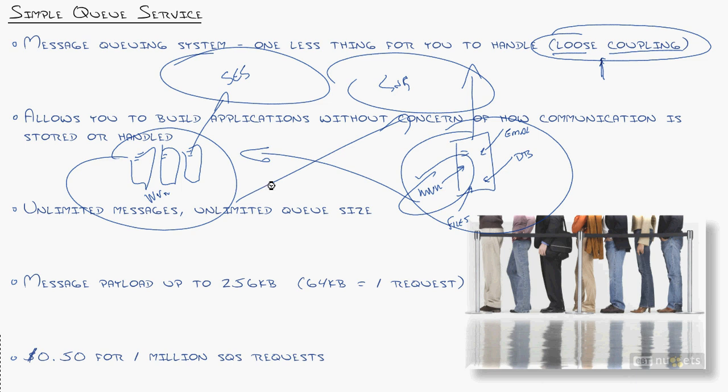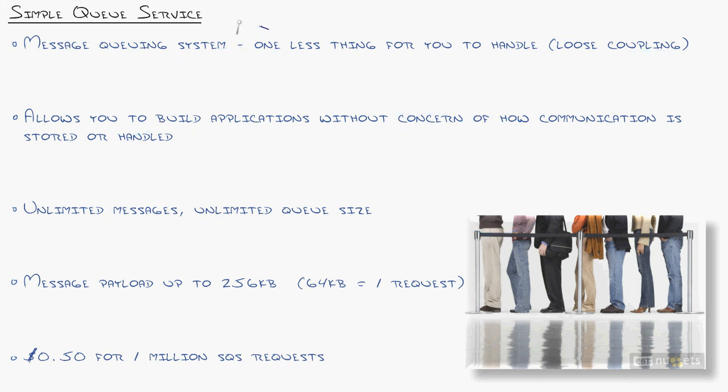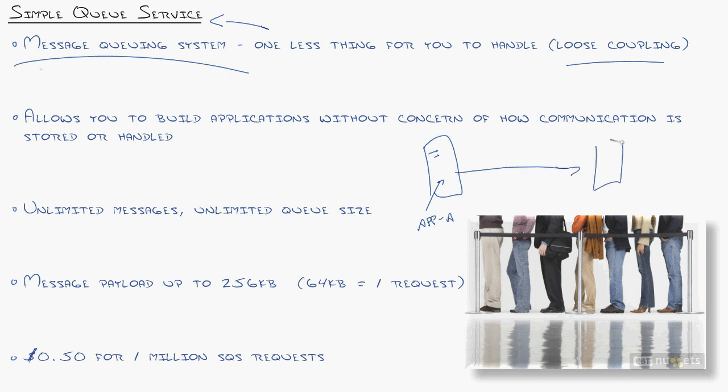That's the whole power behind Amazon Web Services: they've put the time and effort to build these services to be redundant, to be scalable, to do all this kind of stuff. That's the concept of loose coupling. Okay, so now what is a message queuing system? A message queuing system comes into play when you're an application developer and your application grows to a certain size. Eventually you reach a point where that application has to communicate with other applications. Then you have to start thinking about, okay, if I've got my server running application A and it needs to communicate to another server that's running application B, but this server isn't quite ready to handle it.